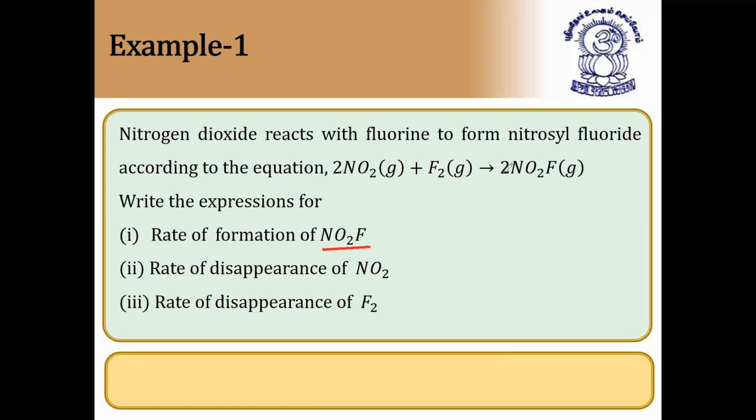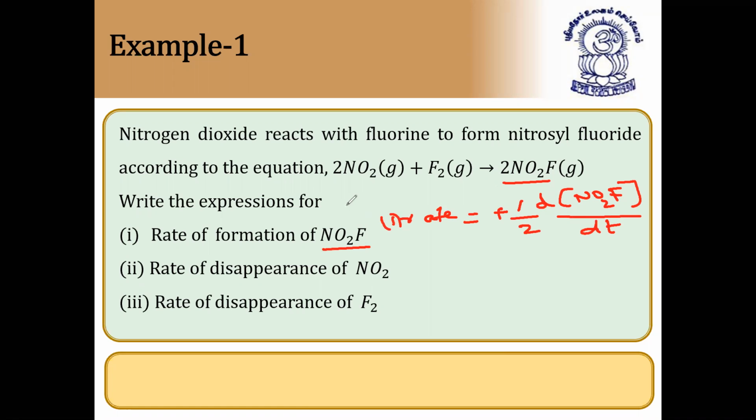Rate of formation of NO2F, since it is 2 moles, rate is equal to plus, because it is product, 1 by 2, because 2 is the denominator, differentiation of concentration of NO2F by dt. It is clear now. This is called first answer.